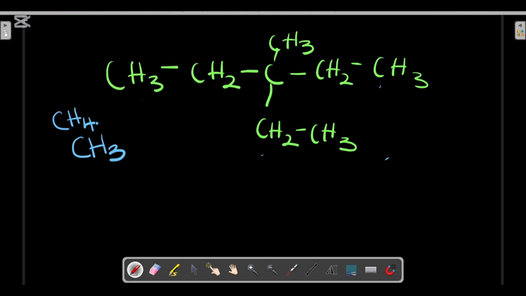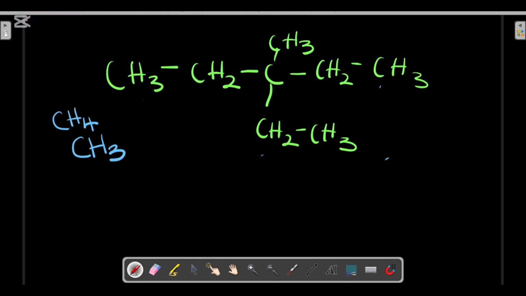Methane has CH4, while our alkyl has CH3. So reduction of one hydrogen atom gives us the corresponding alkyl group. In methane, removal of one hydrogen atom changes CH4 to CH3. So instead of calling this methane, I now call it methyl.